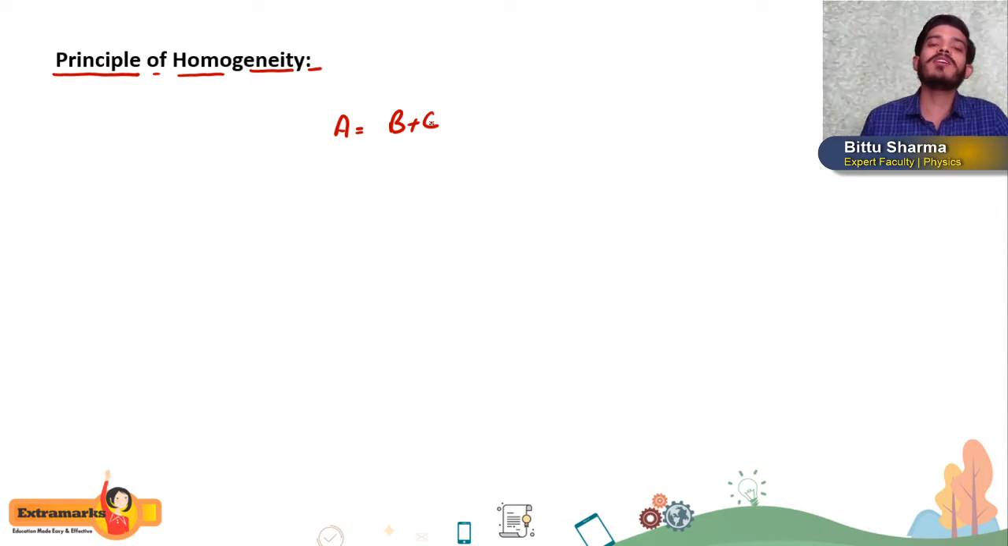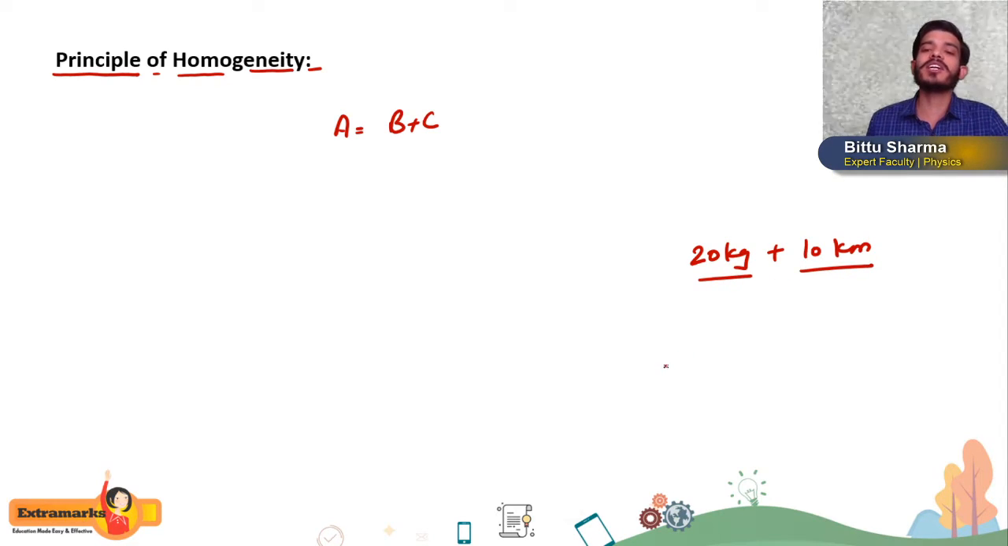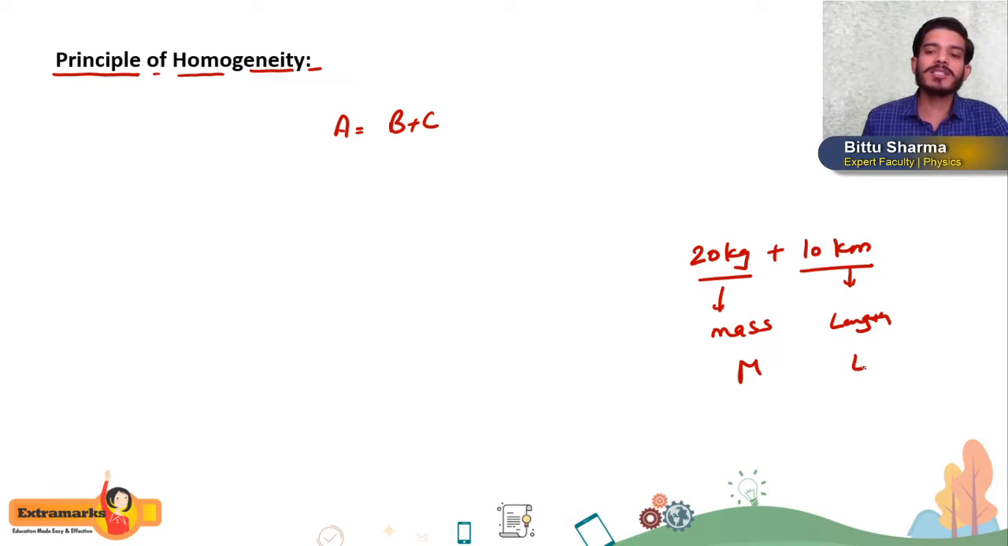if B and C have the same dimension. B and C we can add and subtract only and only if they have the same dimension. If B and C do not have the same dimension, then we cannot add them. For example, if I ask you, can you add 20 kg plus 10 kilometer? How can you add kg and kilometer? No, we can't add, because kg is mass, its dimension is M, and kilometer is length, its dimension is L. So the addition of these two is not possible. Okay, so now we understood B and C should have the same dimension.